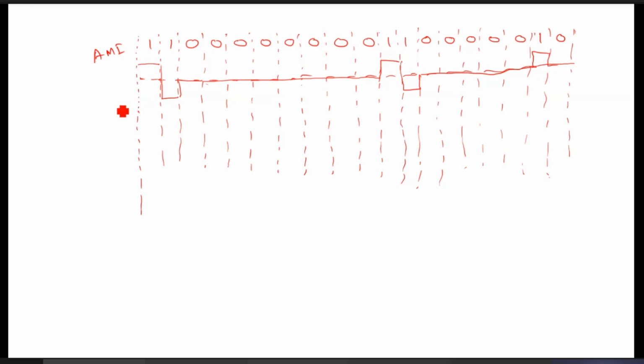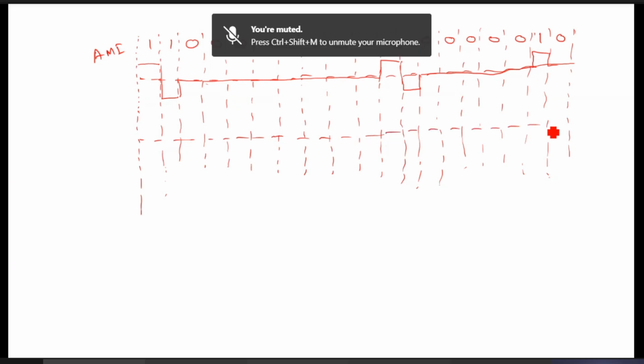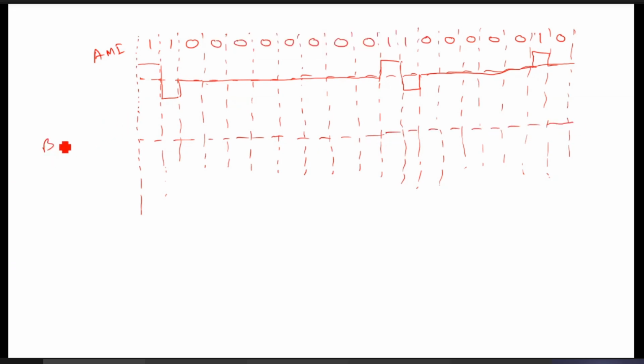Now, same thing if you do it in bipolar with 8-zero substitutions, then you see how it can be with 2 code violations. Bipolar with 8-zero substitutions: initially it will be the same as AMI, but whenever 8 consecutive zeros are there, what will happen? Two things are there.